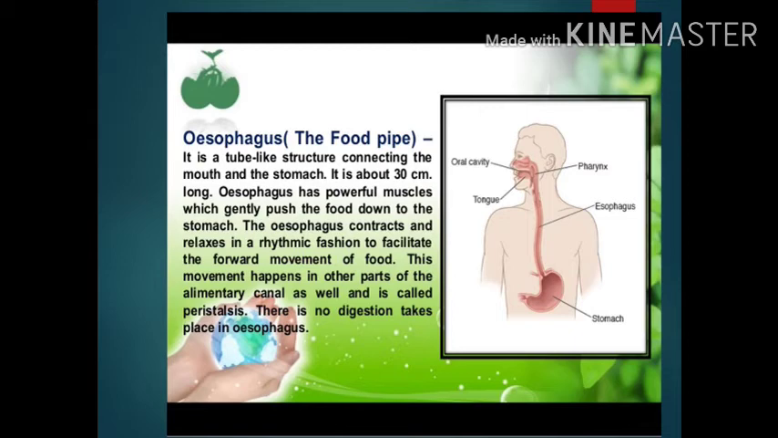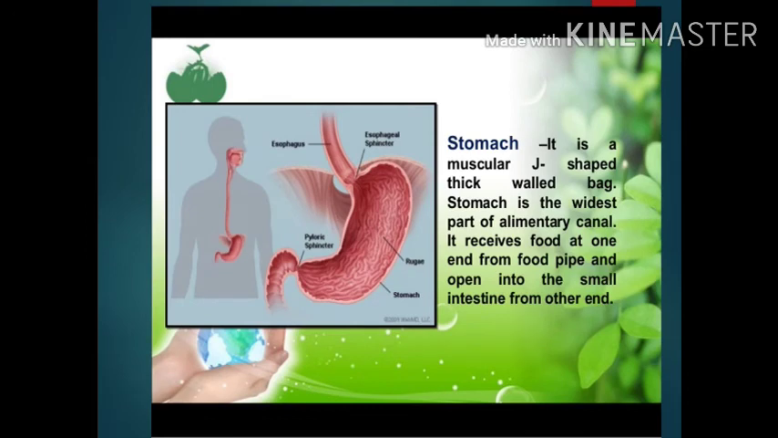Stomach, it is a muscular J-shaped, thick-walled bag. It is the widest part of alimentary canal. It receives food at one end from the food pipe and opens into the small intestine from the other end.